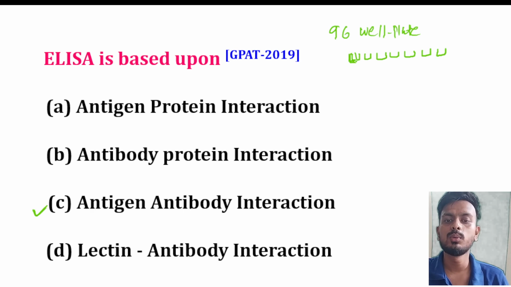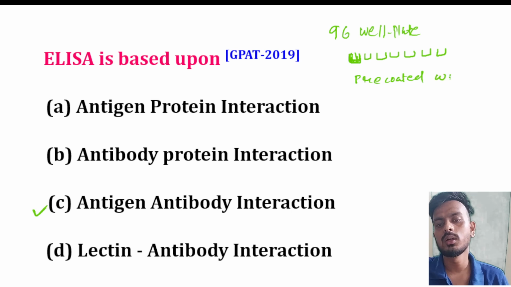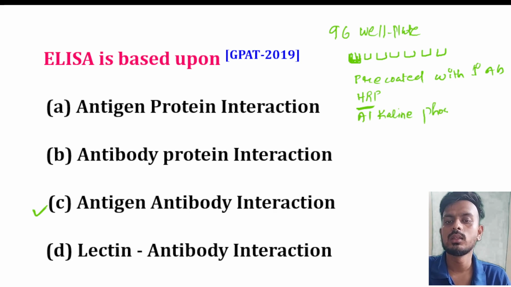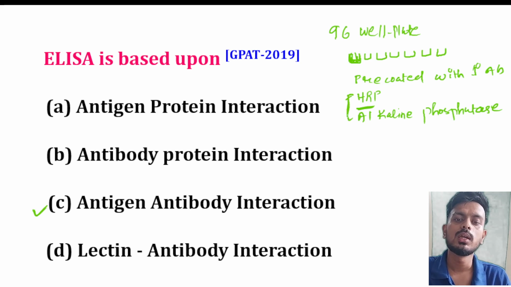This plate is pre-coated with primary antibody, along with enzymes like horseradish peroxidase, the HRP conjugate enzyme, or alkaline phosphatase. They are incorporated with this enzyme.